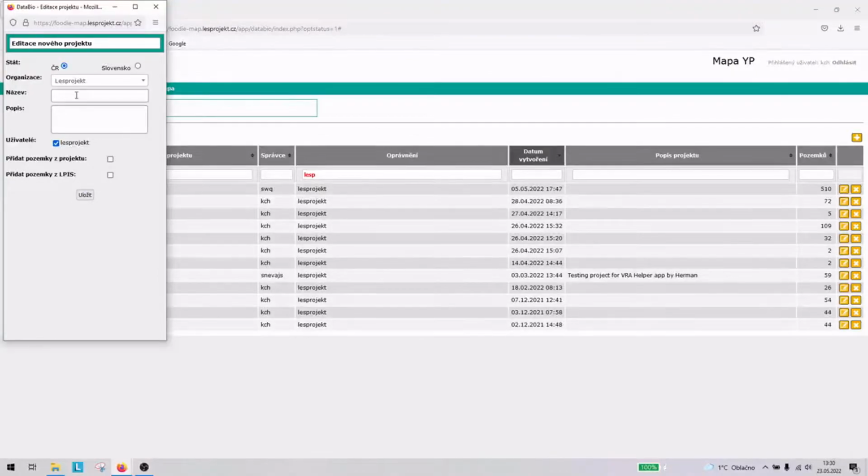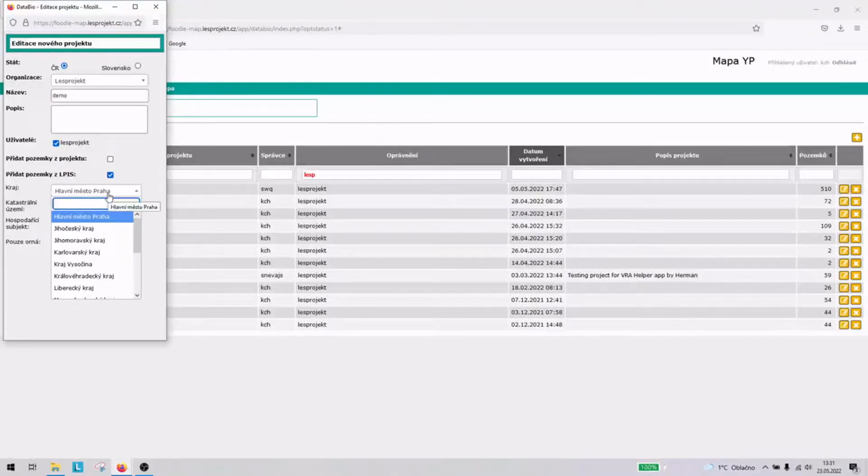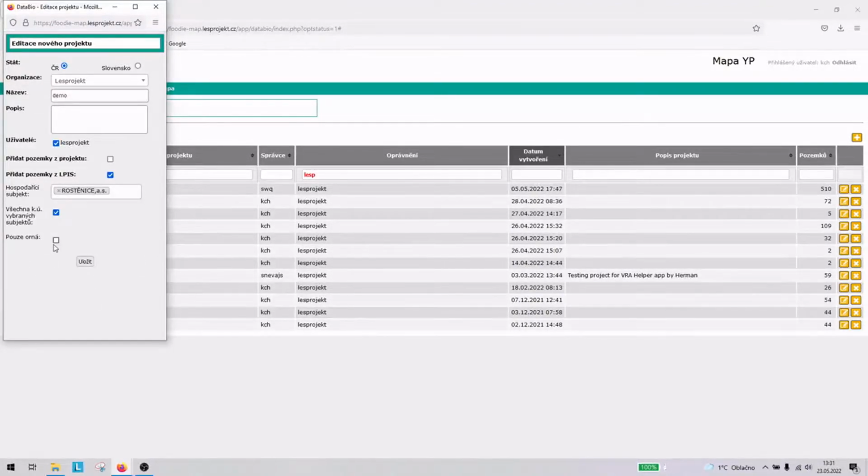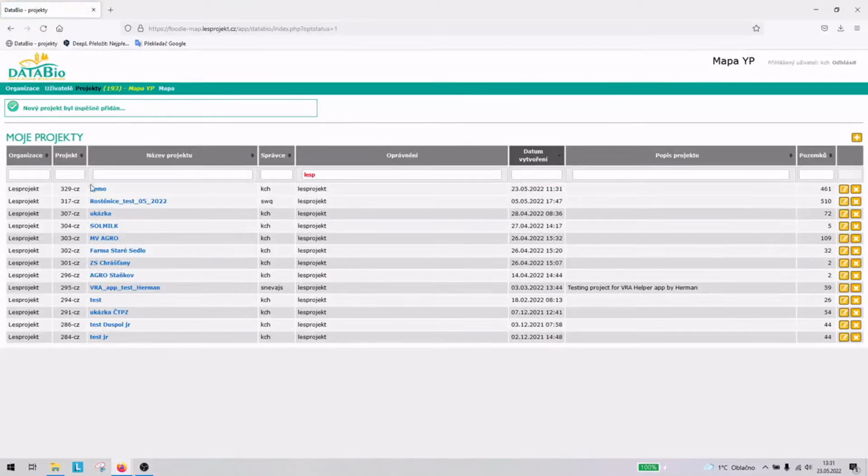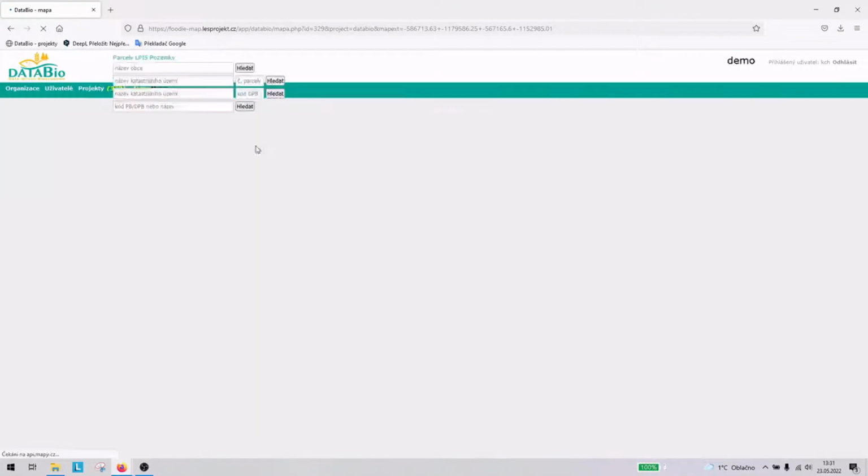The typical approach is that the agronomist creates a project for his farm, imports the fields from the publicly available database of the land parcel information system, and then orders the calculation of this yield variability for selected fields. Here we see the process of creating a project for the farm and importing the fields from the publicly available LPIS.